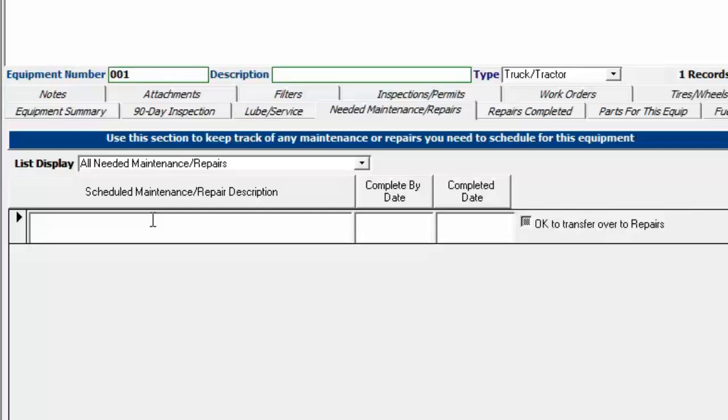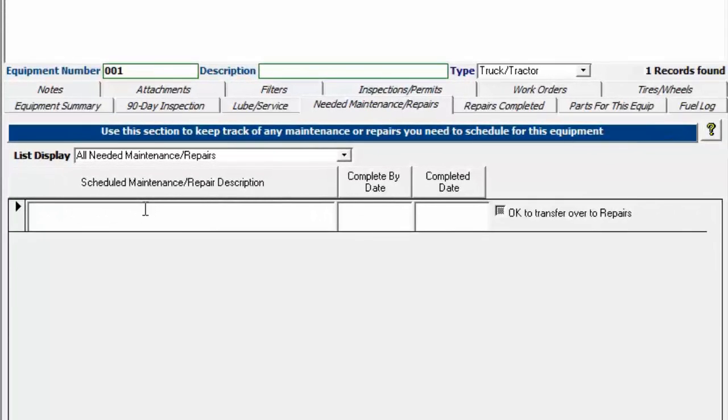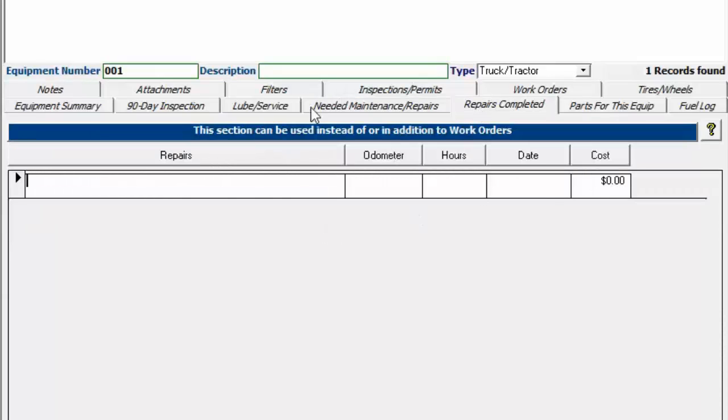So the repairs completed and the needed maintenance repairs can be used in lieu of work orders. You just don't get as much detail as you do with a work order. You don't get to track individual labor items or cost or parts cost, individual parts and so forth. So it's just a quick and dirty way to keep track of your repairs. You might want to use this if you're outsourcing your repairs and you just get a bill and you want to keep track of the amount that it cost, for example here.